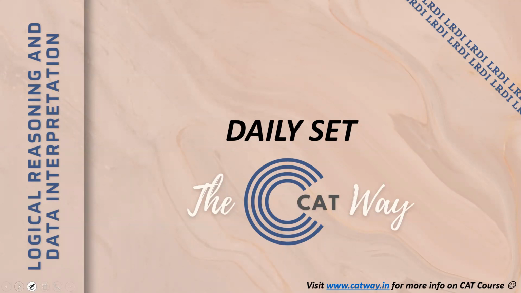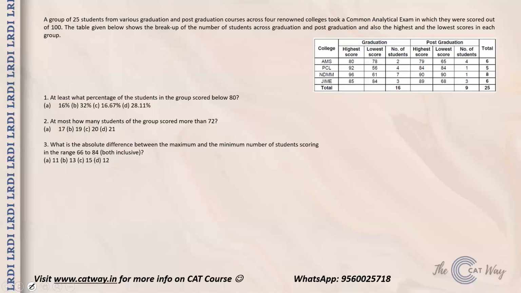So in this video, we are going to solve our set of the day. So let us move ahead and check out the set. What we have over here is that a group of 25 students from various graduation and post-graduation courses across four renowned colleges took a common analytical exam in which they scored out of 100. Now the table given below shows the breakup of the number of students across graduation and post-graduation, and also the highest and lowest scores in each group. All right, guys, so this has been given. So let's go to the questions directly.